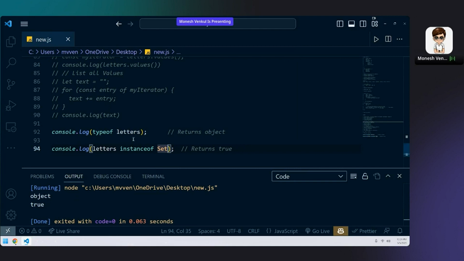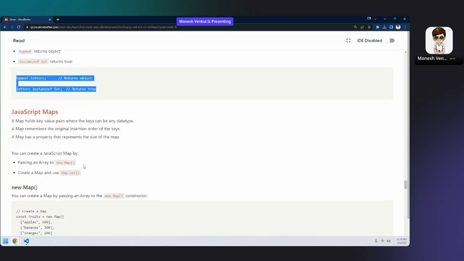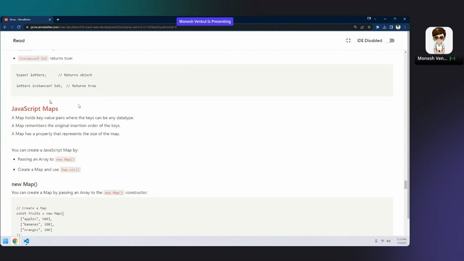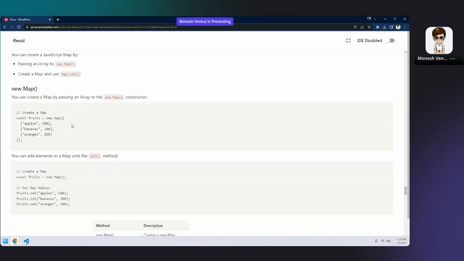Did you get the point now? Yeah, if anyone has any doubts, set is completed. If anyone has any doubts till this set, you can ask me. Map is also the same as set. I'll explain maps, but till here, if anyone has any doubt, you can ask in Q&A.